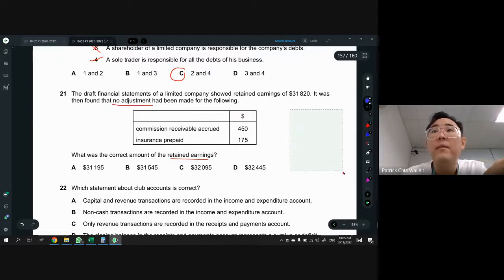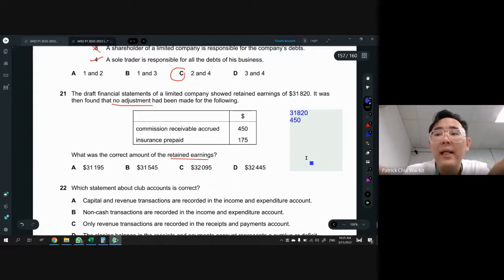So you start with 31820, which is a draft. So commission receivable accrual, they forgot. They forgot to put back this commission receivable, which is income. This is an income, and there's an accrual. Accrual year end, we're supposed to plus back, and therefore this is an income, so we should plus the 450.